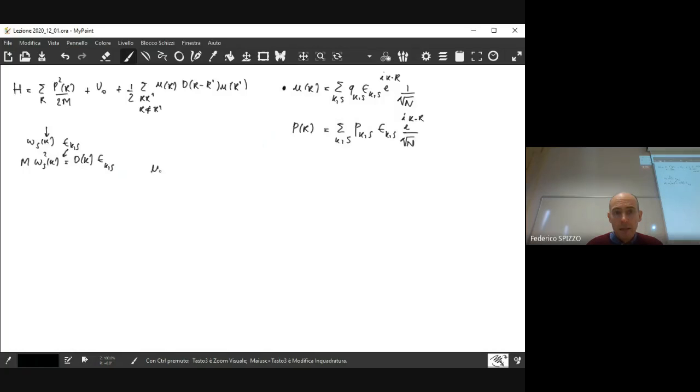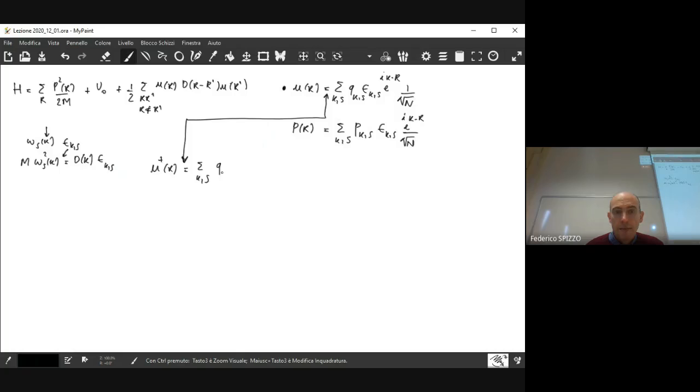So if we make the adjoint of U of R, then we have the sum over K, and we want that this has to be equal to U of R. So we want the operator U, and the same is fine for P, to be self-adjoint.